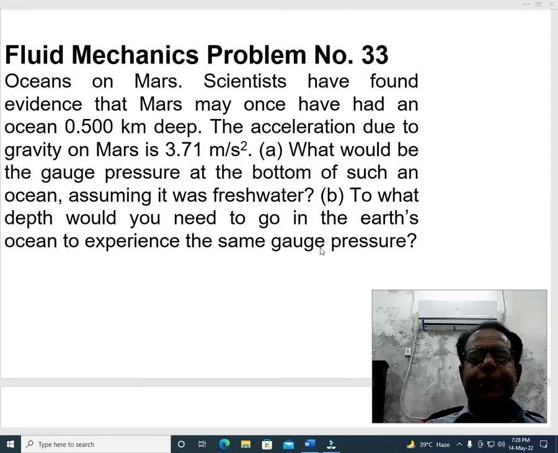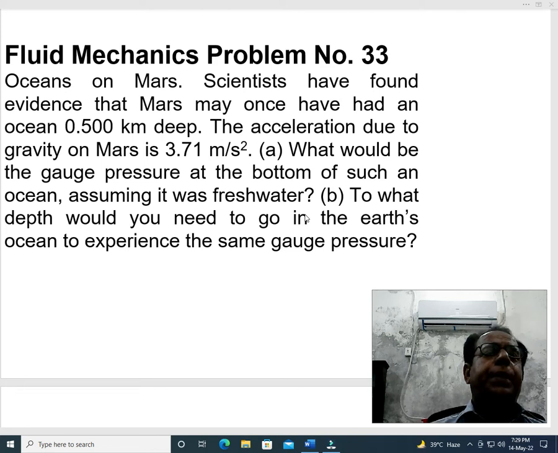This is our next problem. Problem number 32, fluid mechanics. As usual, we first come to our statement. Oceans on Mars. Scientists have found evidence that Mars may once have had an ocean